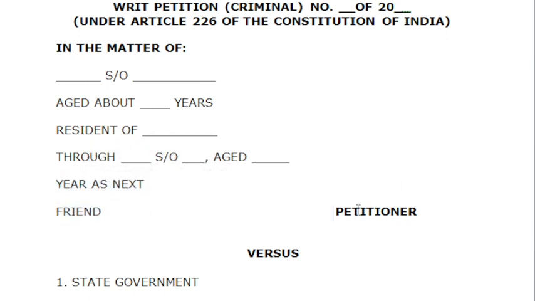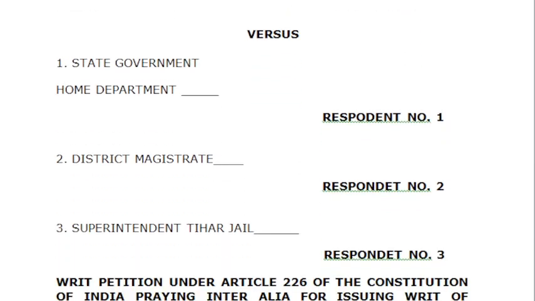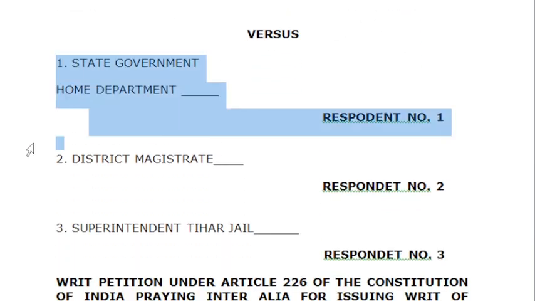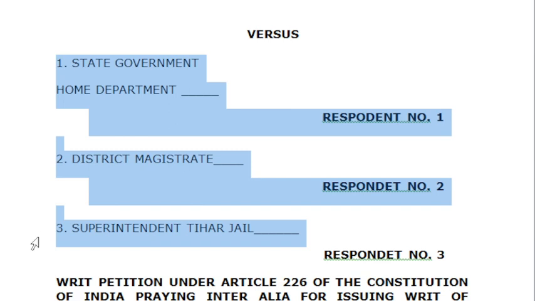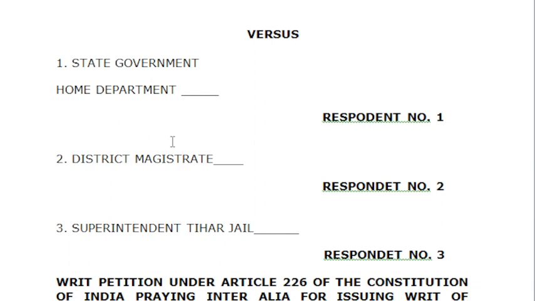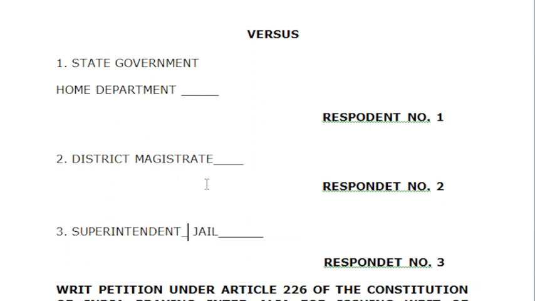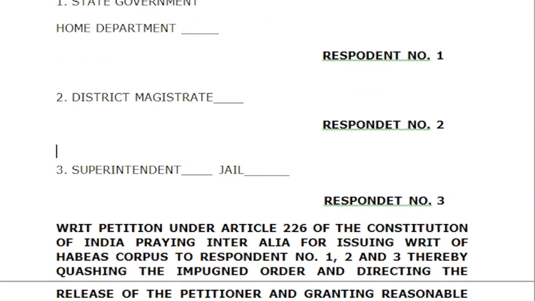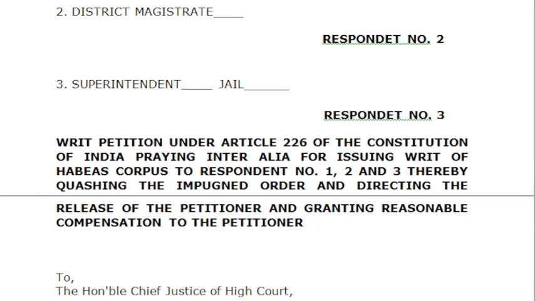Then you have to mention petitioner at the right hand side, because you are describing the person who is filing the writ, petitioner, then versus, then you are going to make these persons parties: government, state government, home department of that place, district magistrate of that place, and superintendent of jail. You have to mention the superintendent of jail because the person is already in jail and we are going to file this writ petition in order to liberate that person.